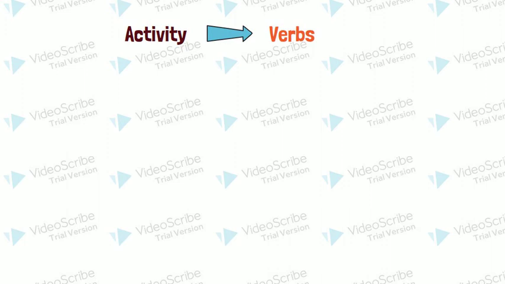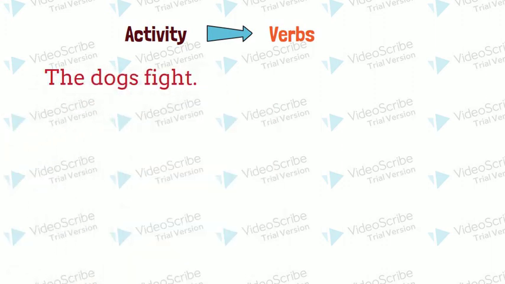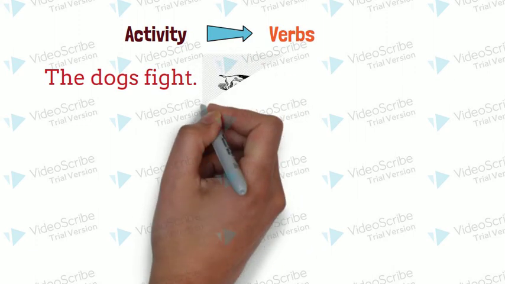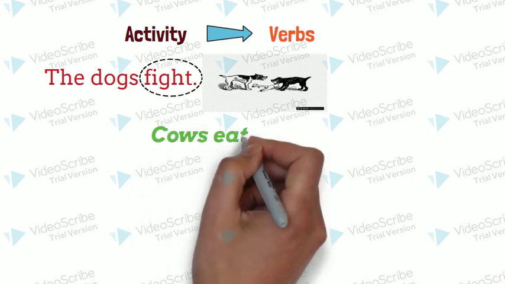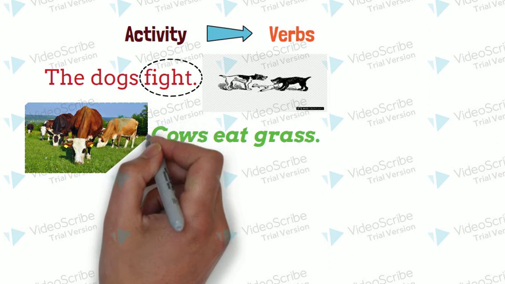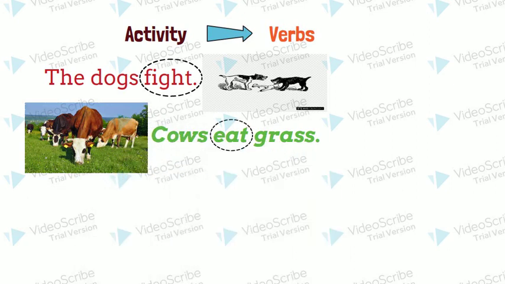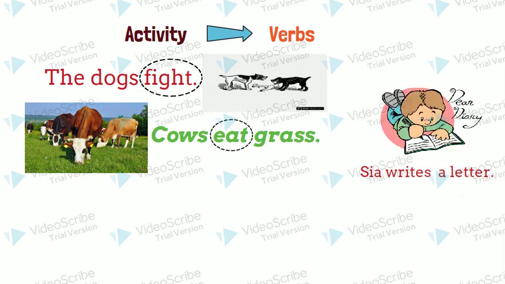The first sentence, the dogs fight. What is the action done by the dogs? Yes, right, fight. Let's circle it. Cows eat grass. Here, what is the action done by the cows? Eat. Let's circle it. Sia writes a letter. Here, what is the action done by Sia? Yes, perfect. Writes. Let's circle it.